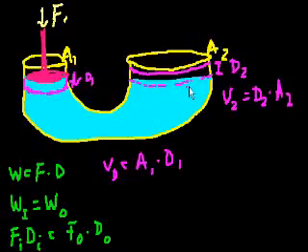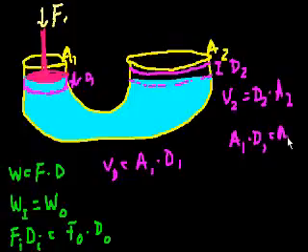So this volume has to be the same as this volume, right? So we know that these two quantities are equal to each other. So area 1 times distance 1, right? This area times this distance is going to be equal to this area times this distance. Area 2 times distance 2.